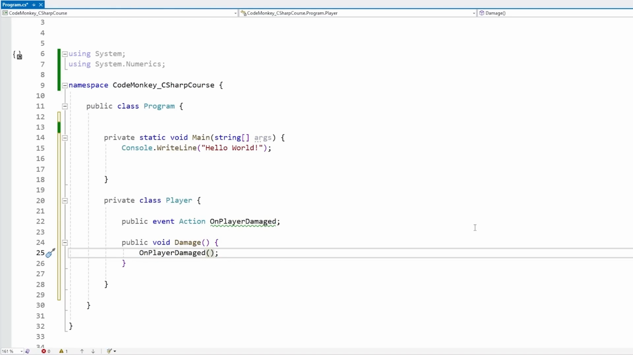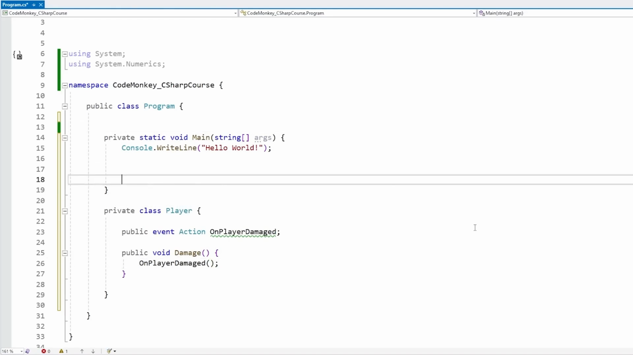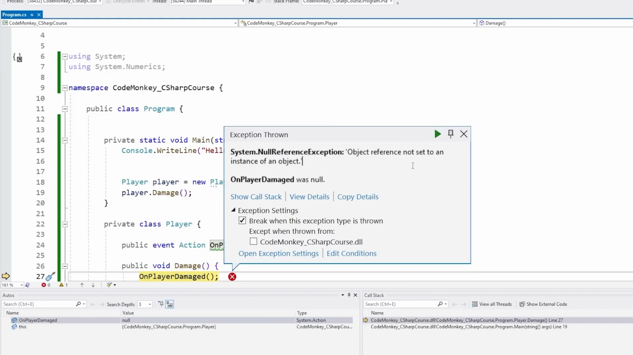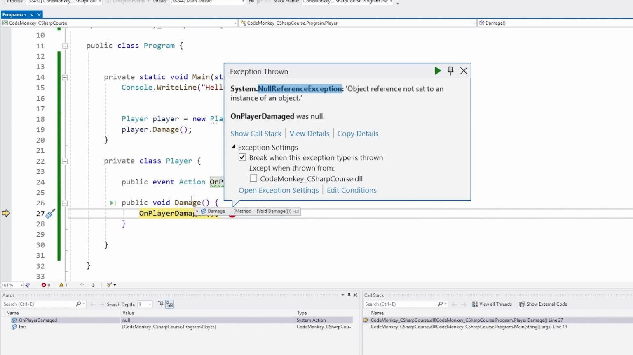However, this code will actually throw an error, but let's test it like this. Up here, let's just create a new player. Just construct a brand new player, then on player, let's call Damage and let's test. And right away we have an error, a null reference exception. This has to do with the fact that this event currently does not have any listeners. If it has no listeners, then this field is essentially set to null.